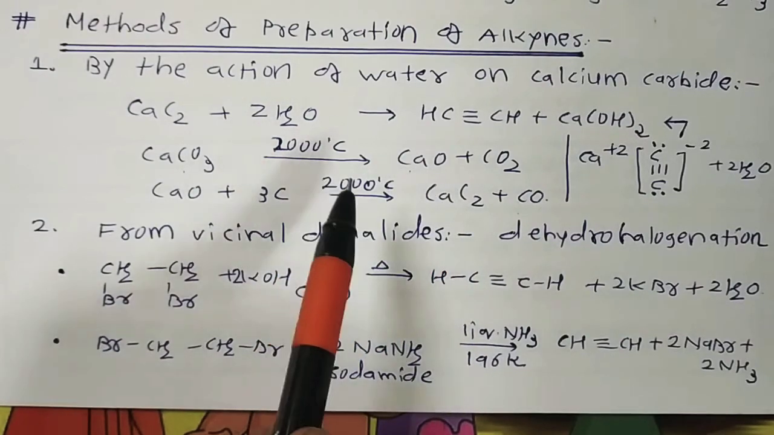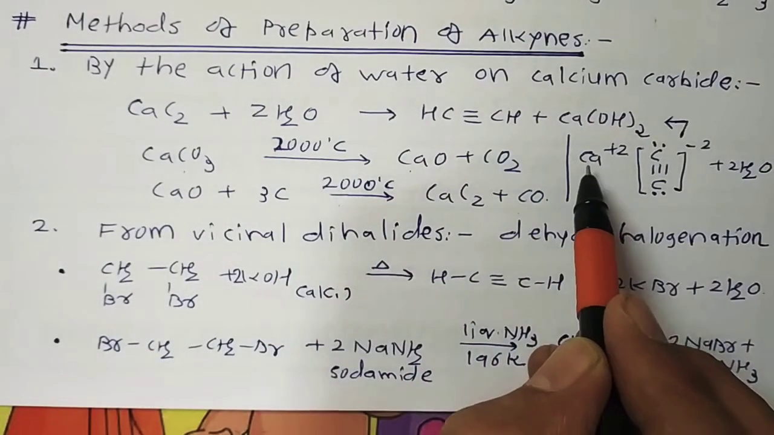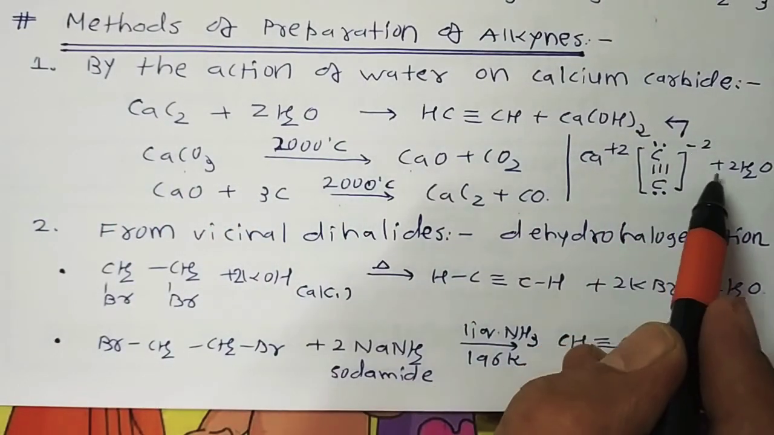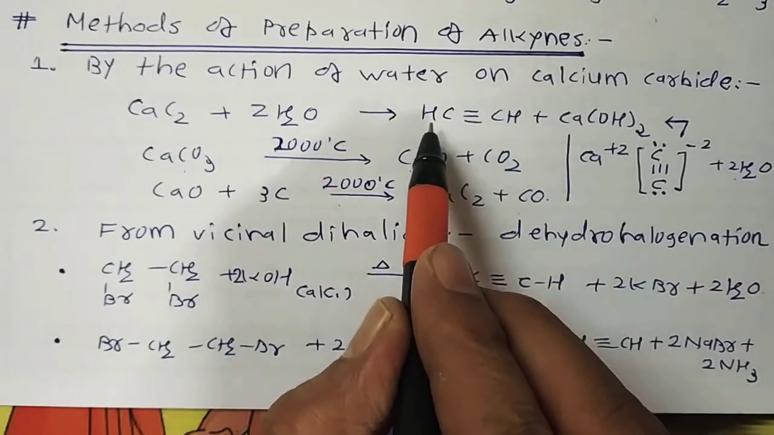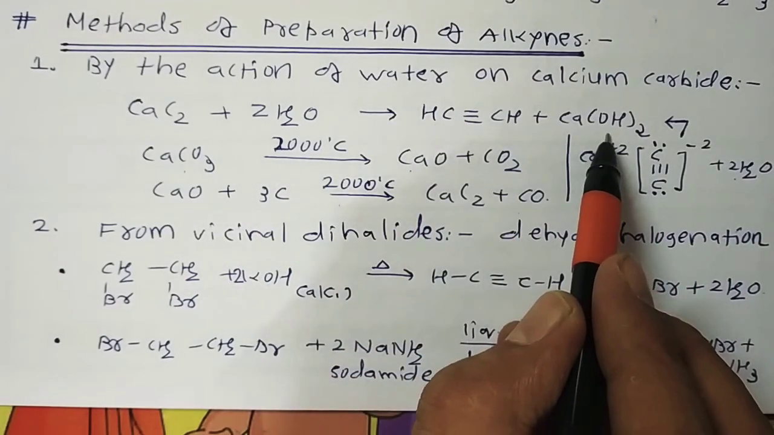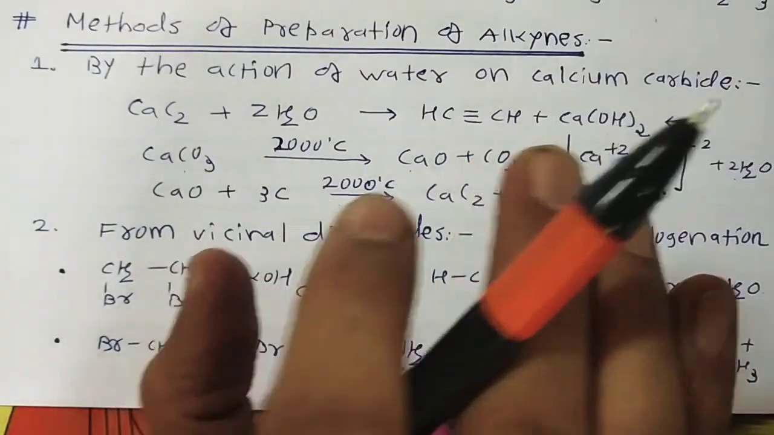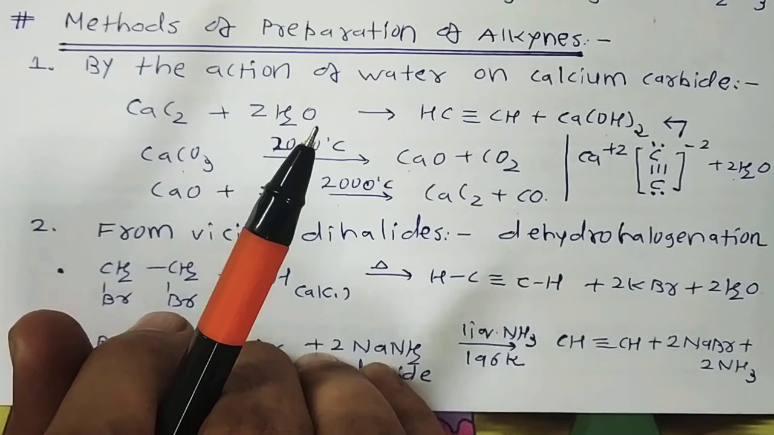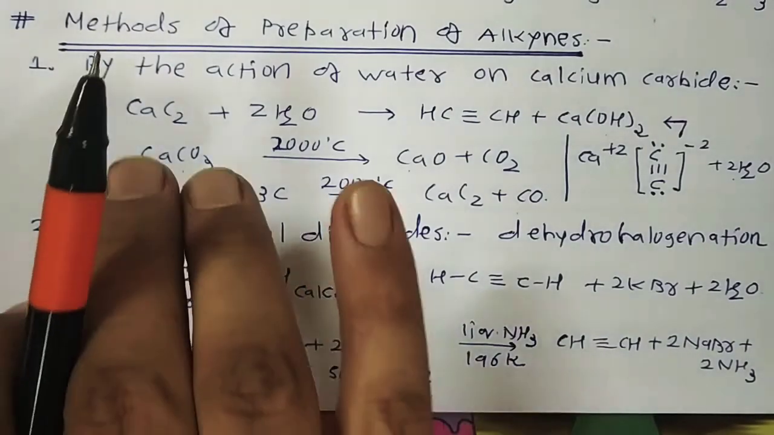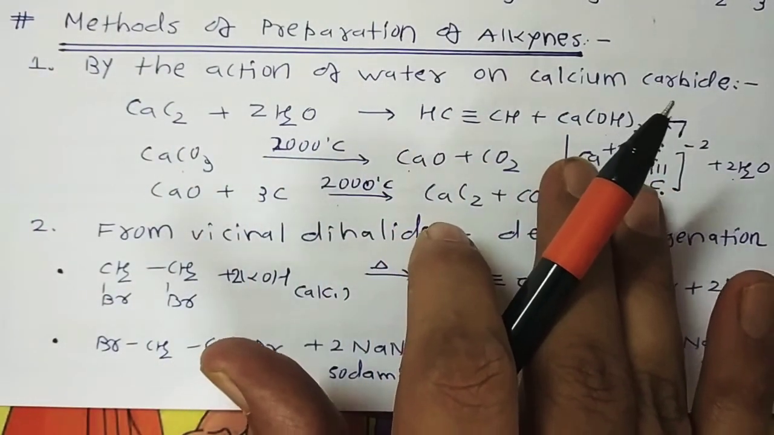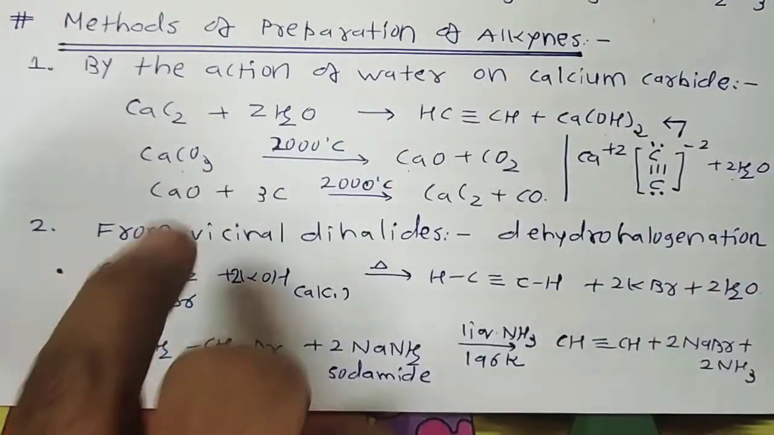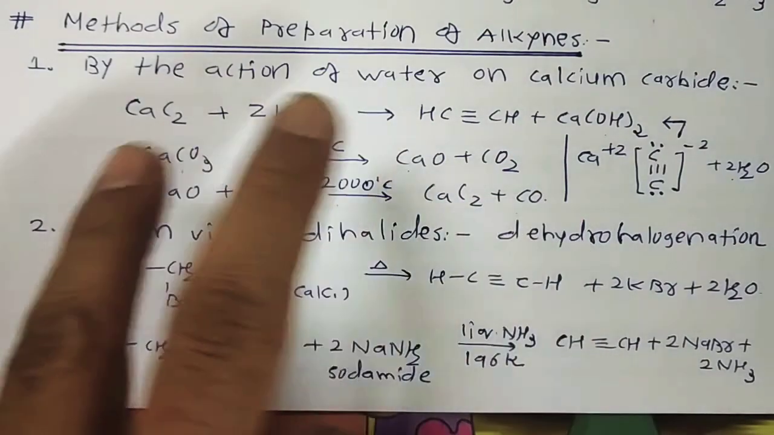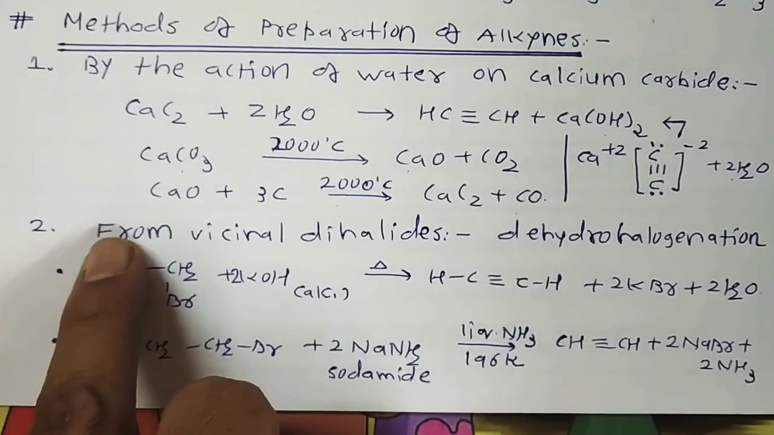So what's the procedure for that? Once again, Ca2+ and C triple bond C 2-. When it reacts with 2 moles of H2O, it is converted into ethyne and Ca(OH)2. This ethyne is prepared in the laboratory as well as on a commercial scale. I think in Standard 10 you have some idea, because the preparation of ethyne is given in your textbook by this process. Clear? After this we discuss the method from vicinal dihalide.